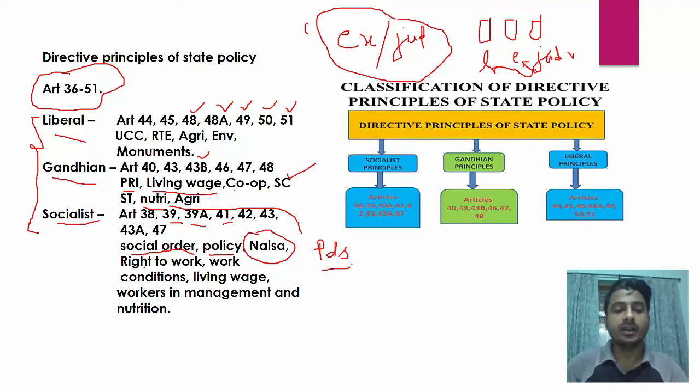Then 41 is right to work. Then 42 is work conditions. See, work conditions have to be good in any employment, like proper working hours, proper lighting. Okay, so Article 42 ensures it. Then Article 43, living wage. Then Article 43A, workers in management. Workers have to be in management, otherwise their voice will be trampled upon. And 47 is nutrition. So in this way you can learn the DPSPs also by classifying them, and it will take time, but you will remember. You have to remember it systematically, then only it will work.